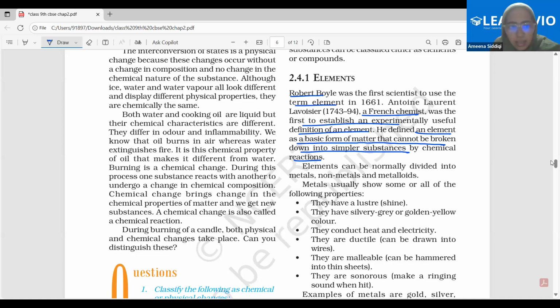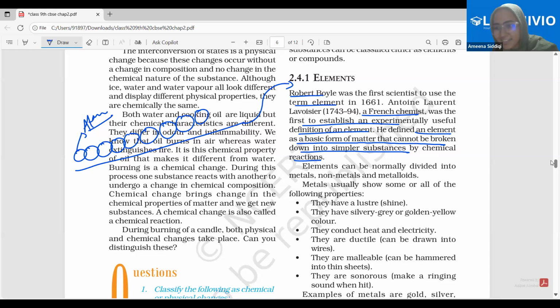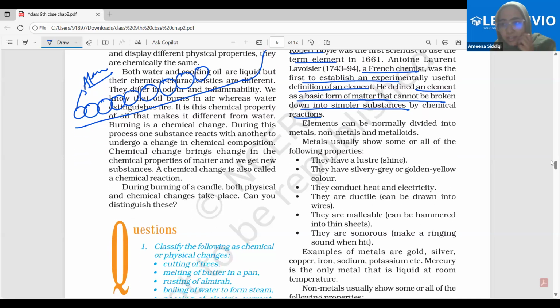I just told you this is one particle. Here I'm taking the particle as an atom. If the same type of atoms are combining together, definitely you will say it's a pure matter. Yes, ma'am. And when the same kind of atoms are combining together, that is nothing but an element. This you should have understood. Yes, I understand. 100%, ma'am. Okay, good. No worries.